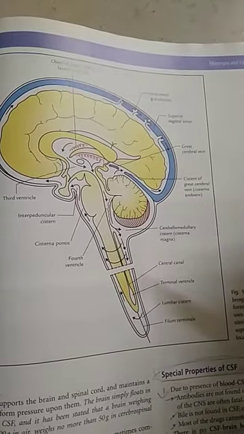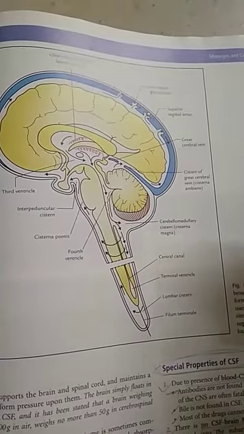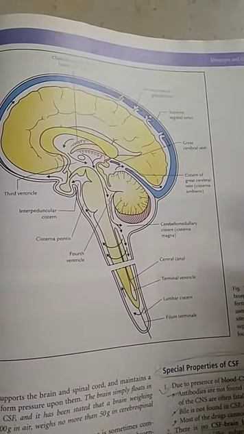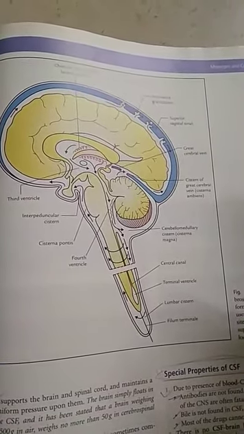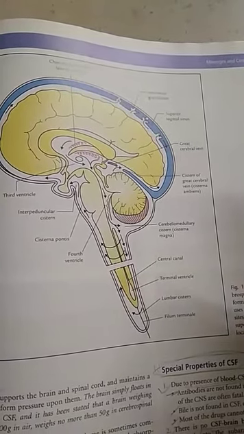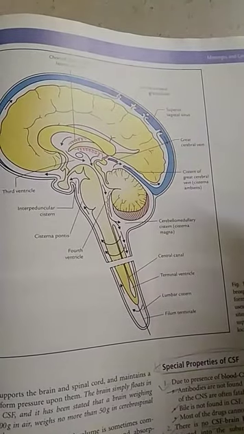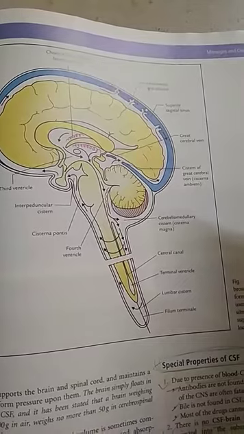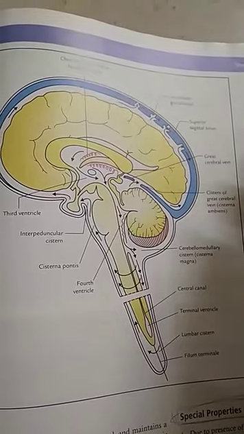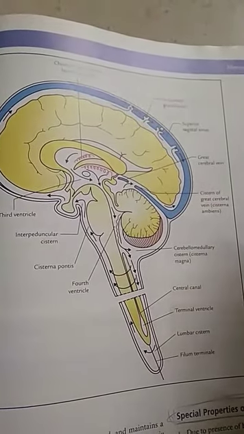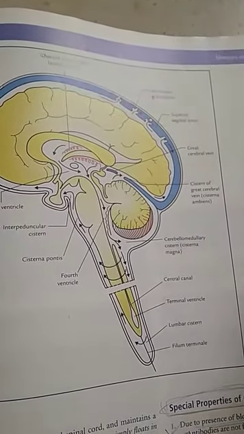The composition of cerebrospinal fluid. CSF is clear, colorless and slightly alkaline fluid with specific gravity of 1005 to 1008. It is made up of inorganic salts, traces of proteins and glucose. When we compare with blood plasma, the protein component in the CSF is much lower compared to the blood plasma.